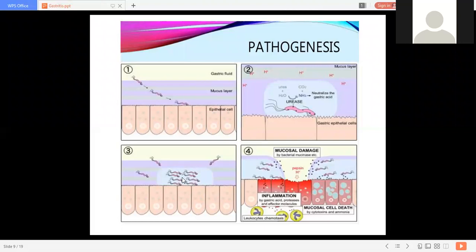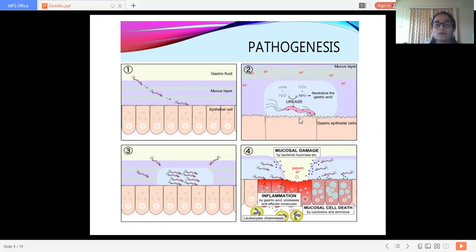Here this is the first picture. This is the second. These are the hydrogen ions. So urea gets combined with water, then it gets converted into ammonia with carbon dioxide. It produces an alkaline atmosphere. This Helicobacter pylori creates the mucosal damage. As there is an alkaline atmosphere, there is more and more colonization of this bacteria. Entry of this bacteria increases, and there will be degenerative changes first, and then necrosis.